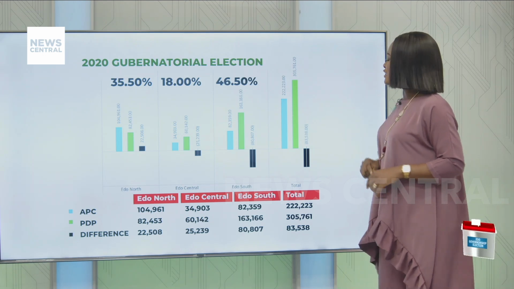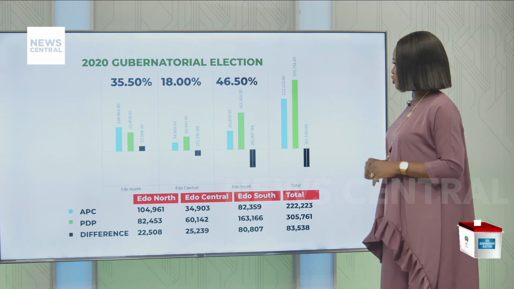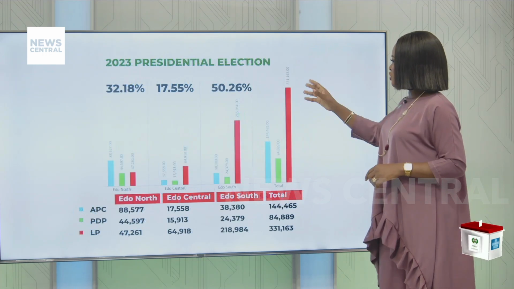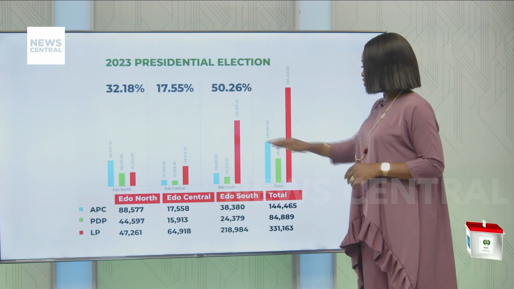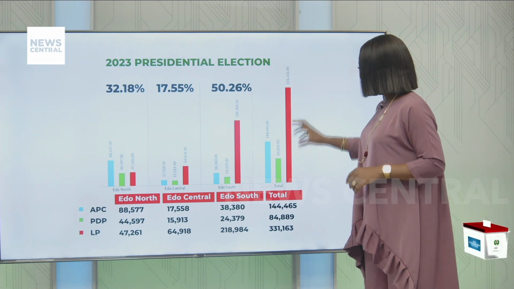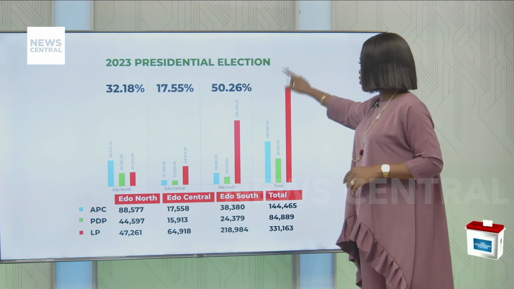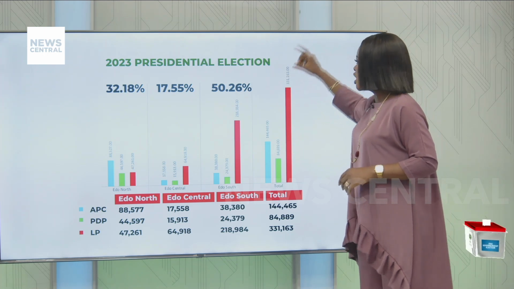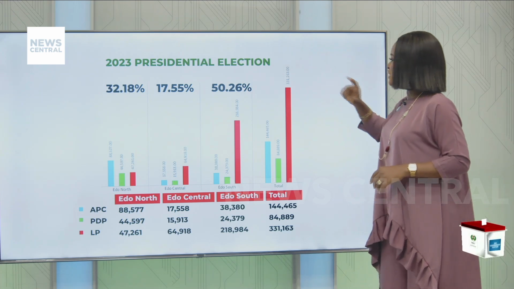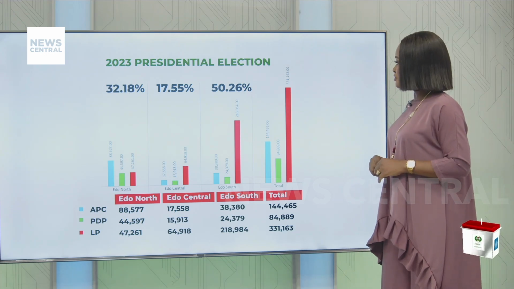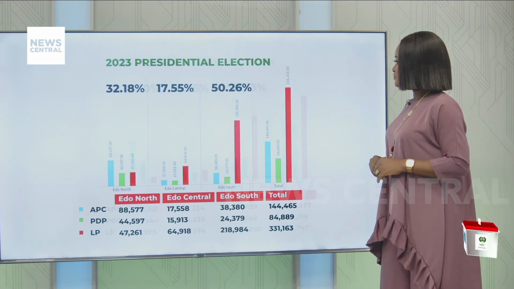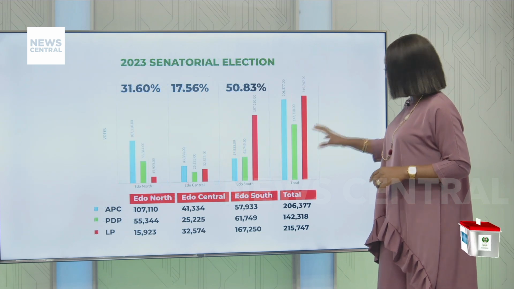Now, let's take a look at the 2023 presidential election. For the 2023 presidential election, we're seeing the same thing, Edo North, Edo Central, and Edo South. Again, we're seeing Edo South giving us that winner with 50.26%. To the 2023 senatorial election again. For the senatorial election, we're seeing the same trend.